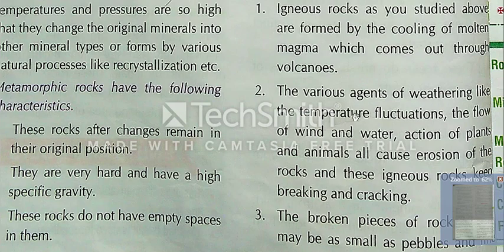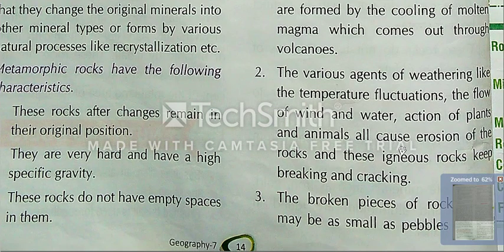The flow of wind and water, the action of plants and animals, all cause erosion of the rocks.